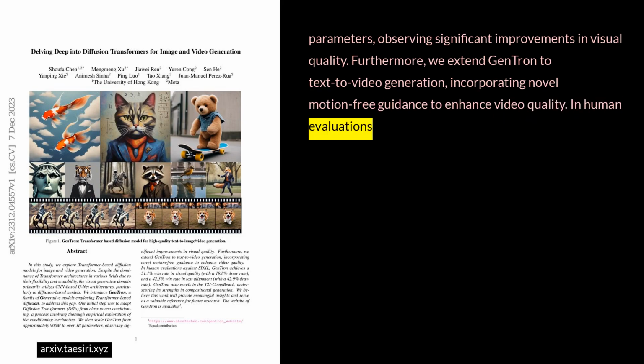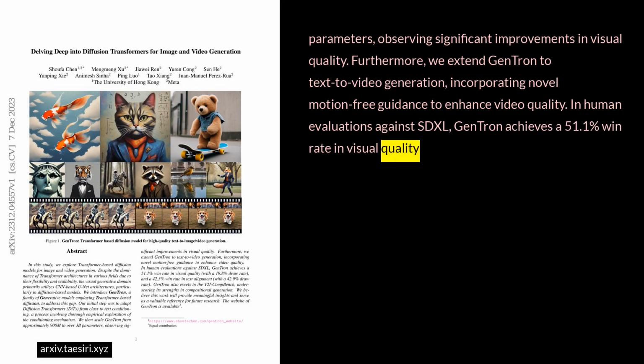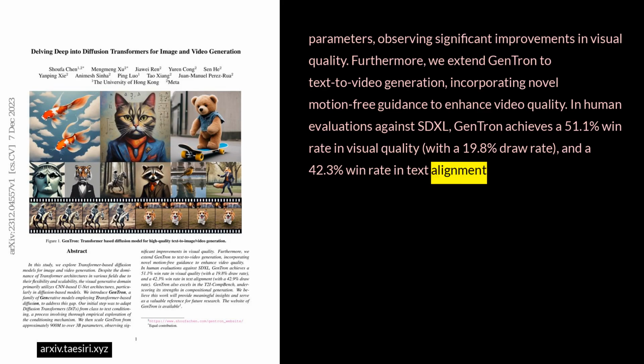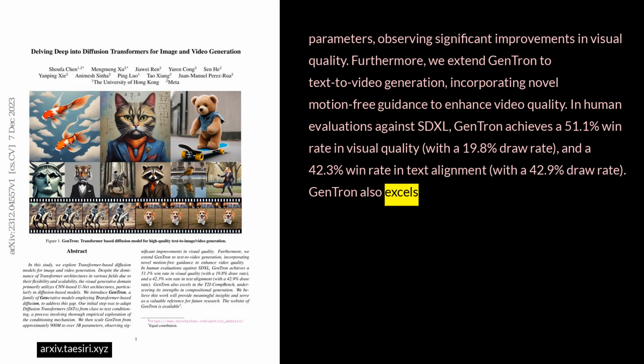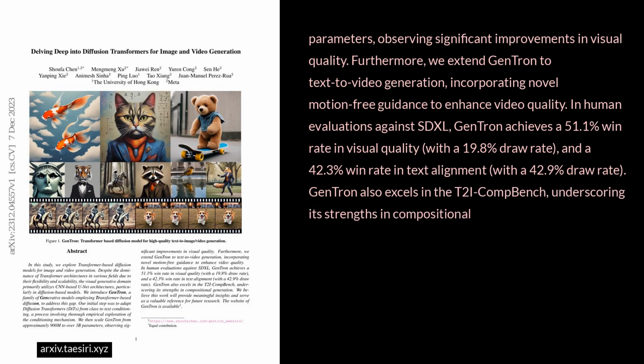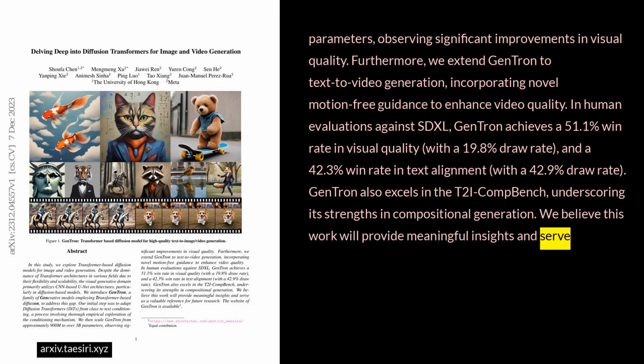In human evaluations against SDXL, GenTron achieves a 51.1% win rate in visual quality, with a 19.8% draw rate, and a 42.3% win rate in text alignment, with a 42.9% draw rate. GenTron also excels in the T2I-CompBench, underscoring its strengths in compositional generation. We believe this work will provide meaningful insights and serve as a valuable reference for future research.